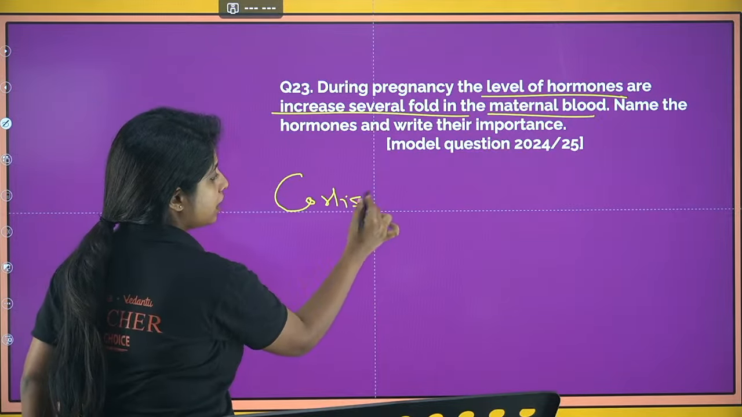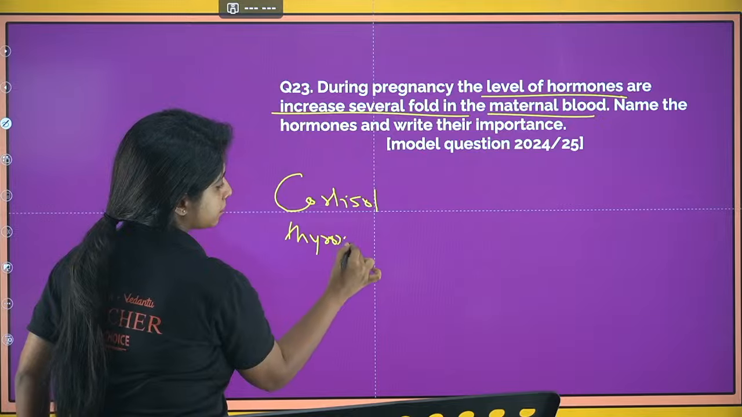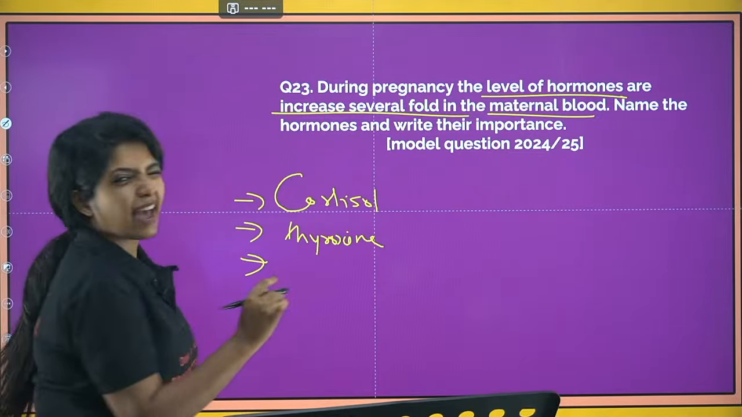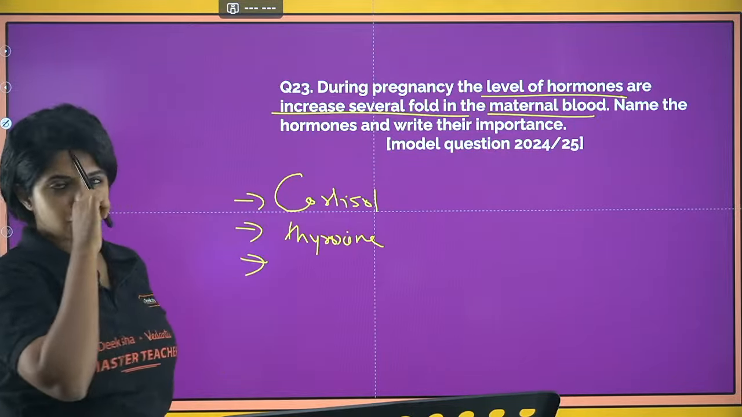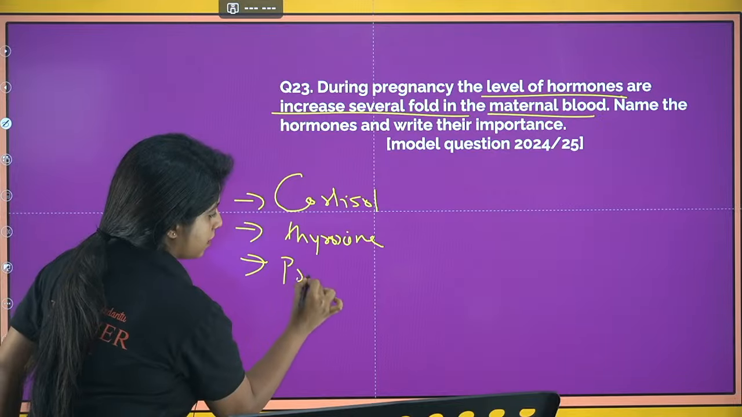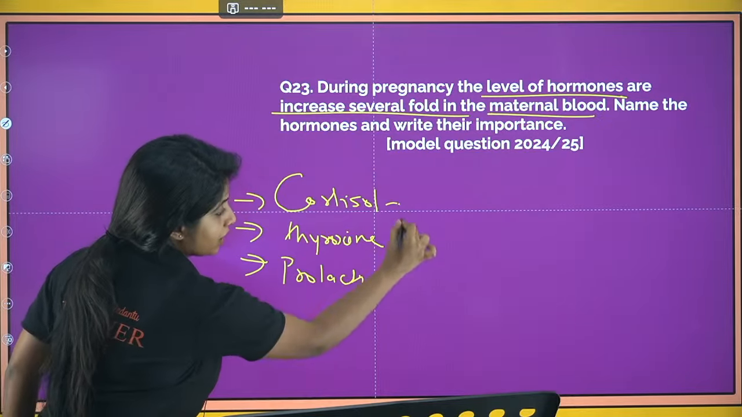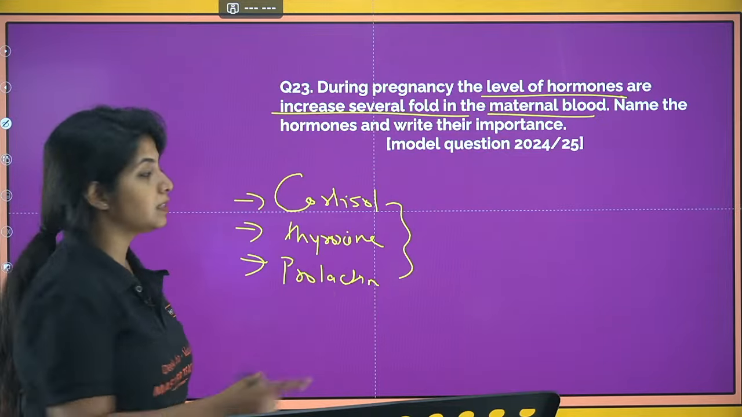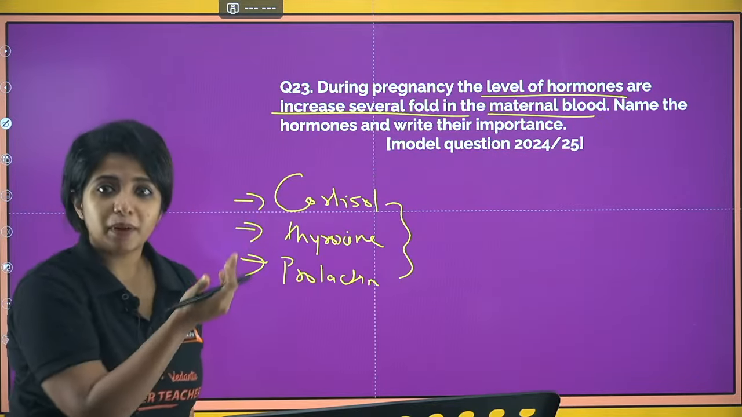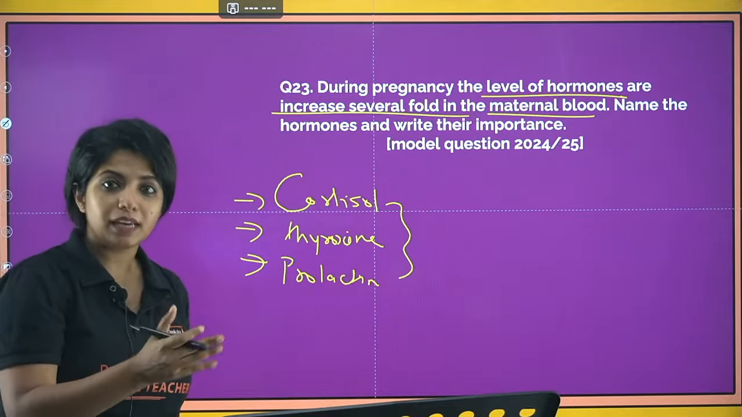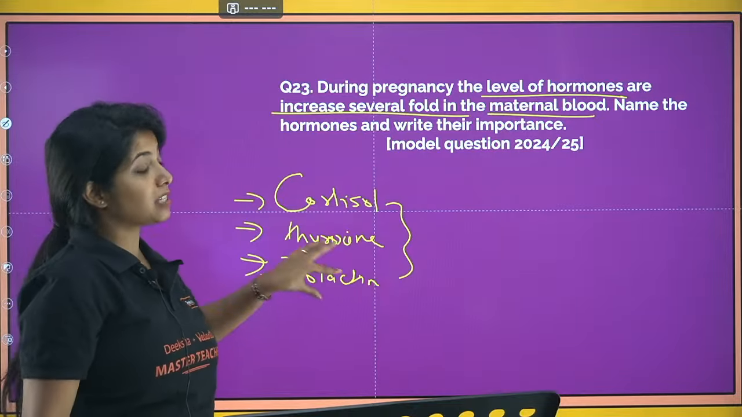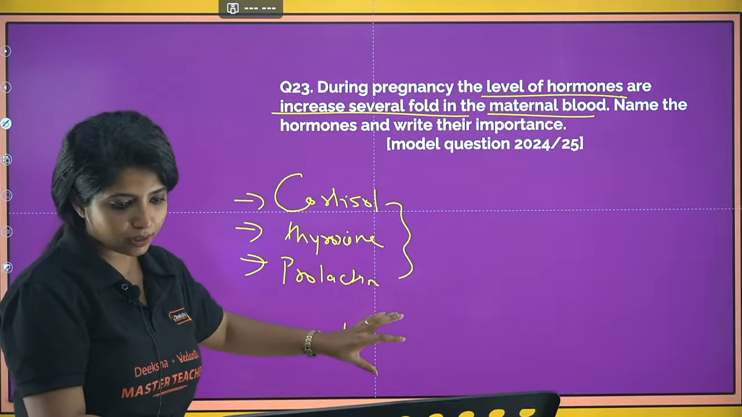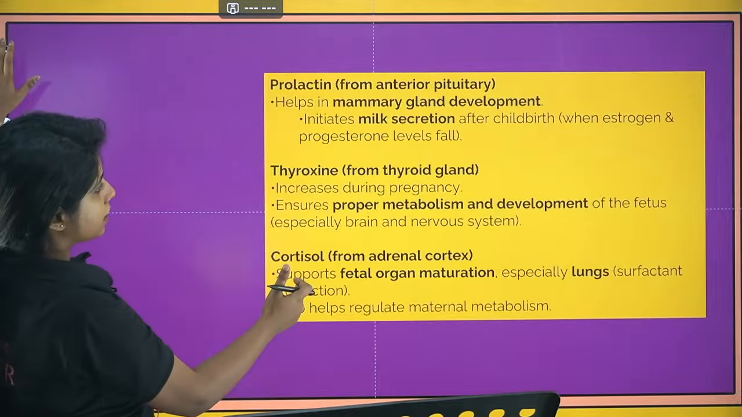One is cortisol, the other one is thyroxine, and there is one more hormone, which is prolactin. So these are the hormones that increase several folds. If a question comes and you are confused with the answer, write them, and tell that they help in the metabolism of the mother as well as the baby. Then mention that the placenta also releases some hormones and the ovary also releases some hormones. That is an extra thing that you can give. But make sure you write all this, otherwise you might lose marks.